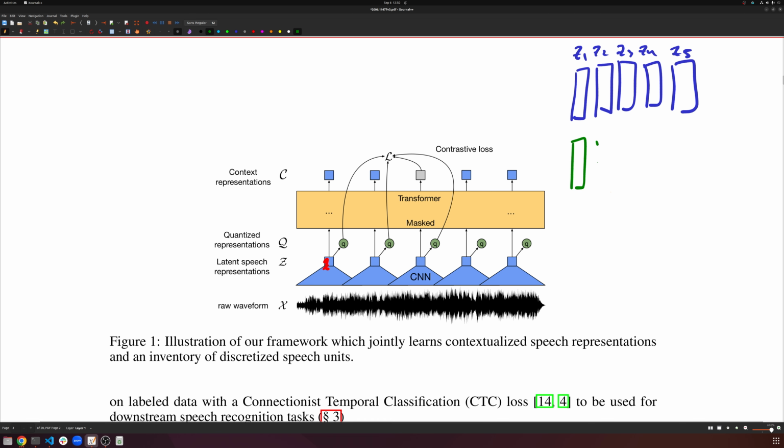We produce these q's, and this will be q1, q2, q3, q4, q5, right? So each of our continuous embeddings is mapped to one of, let's say, k possible quantized codes. So there are k possibilities here. Now that we have that, we have a target that we can use.